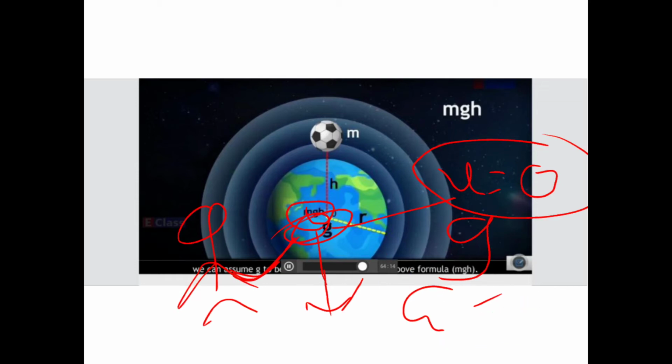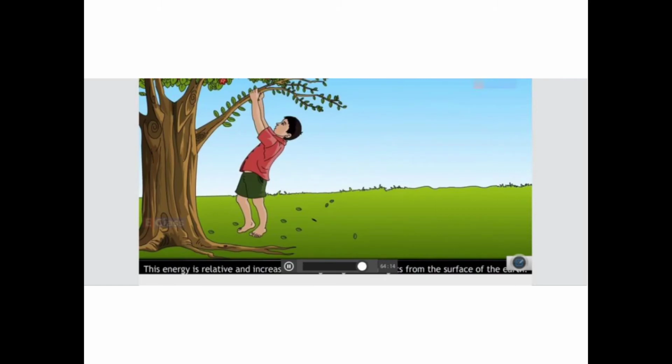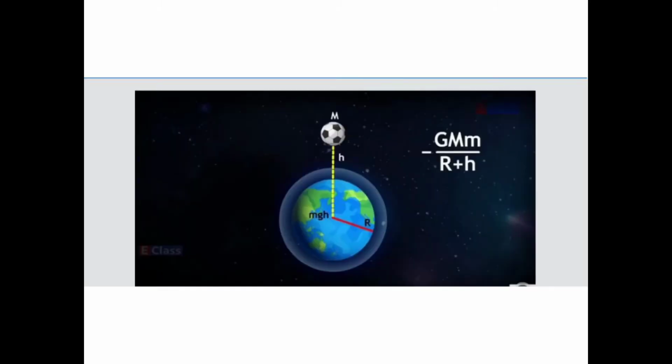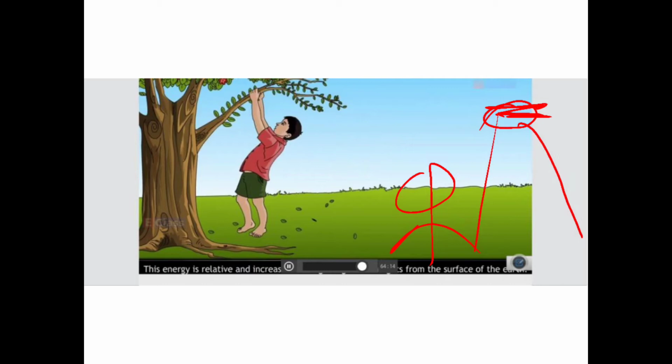On the contrary, if you throw something upward, suppose you are throwing the ball in the upward direction, children, at that time this is the maximum height to which the ball goes, and then again it comes back. So here we take v equal to 0.